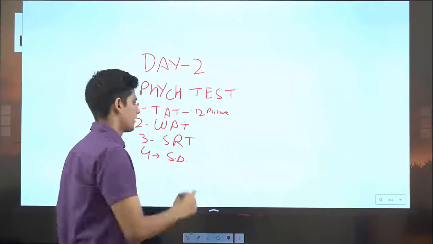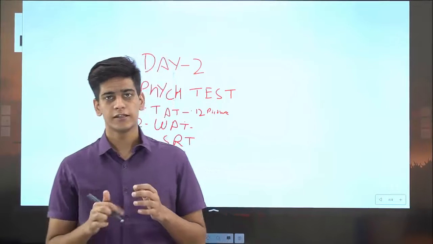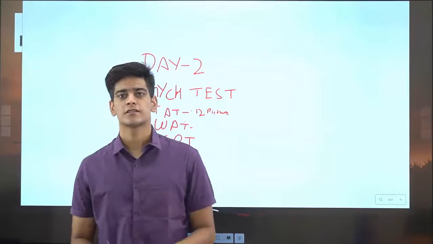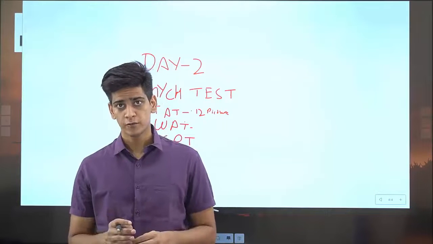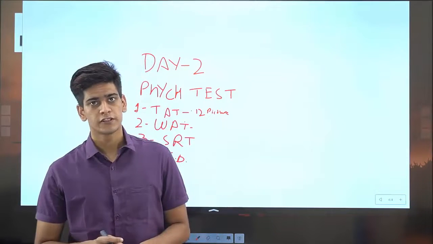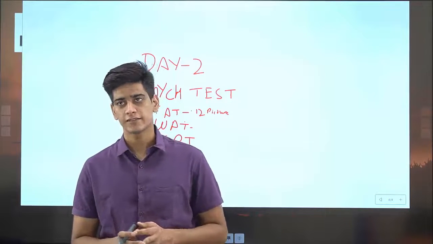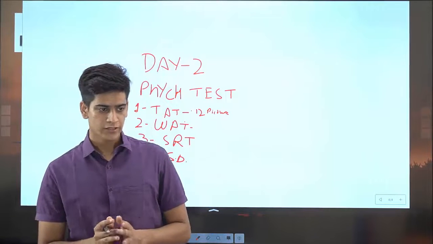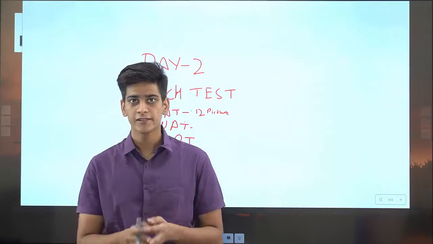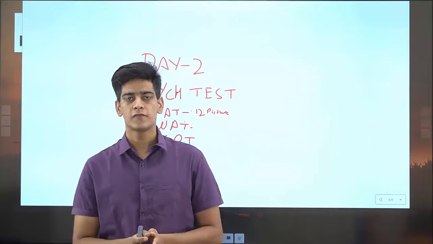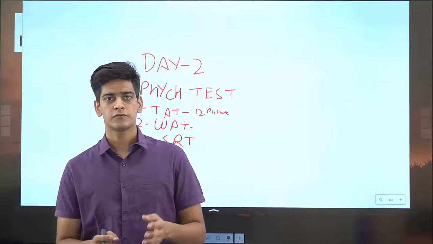Now in WAT, the second test, word association test, you will be shown 60 words, and the time given per word is 15 seconds. Now you might be thinking that 15 seconds is really less, but I would like to tell you that the words that come in WAT are really simple, really easy to understand and to write a sentence about.